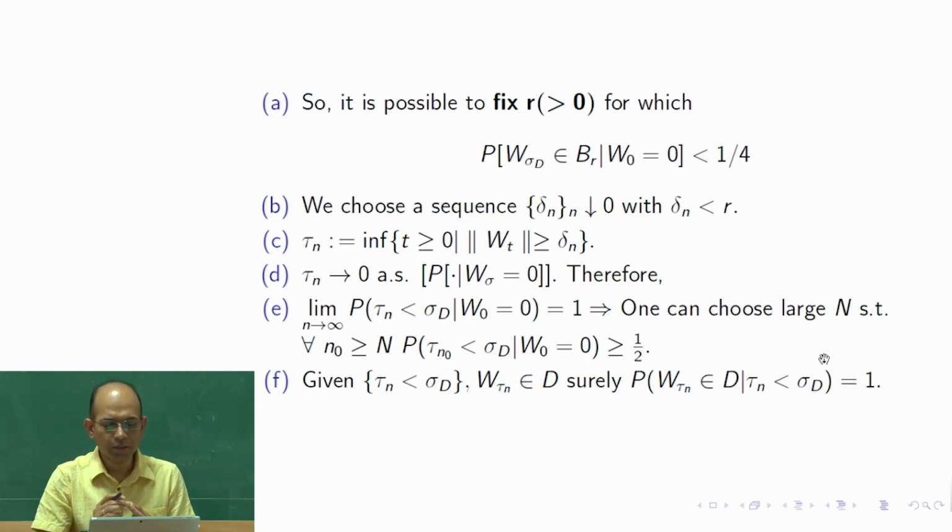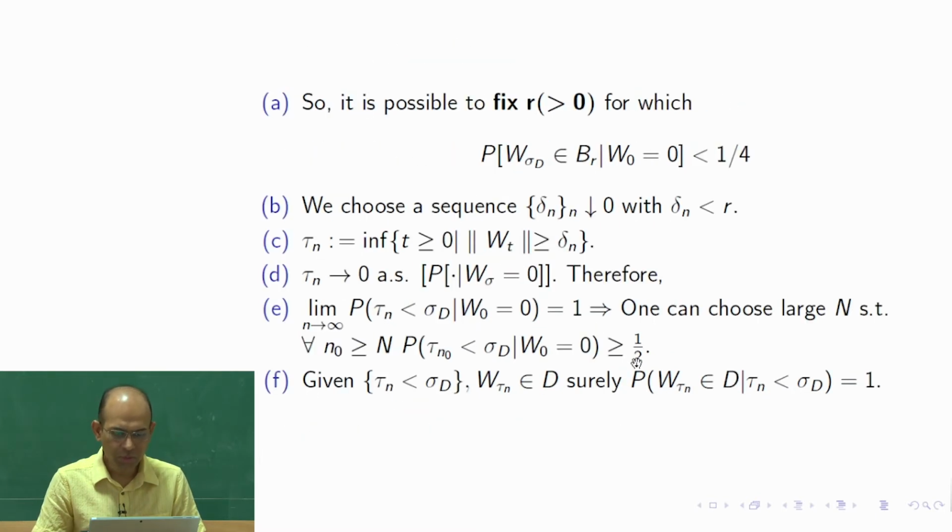Since it did not leave the domain, it is inside the domain. So, if we ask what is the probability that W tau n is in D, of course, it is a sure event, it is 1. So, the probability that W tau n belongs to D given tau n less than sigma d is 1. Fine. So, here there is no limit on it.